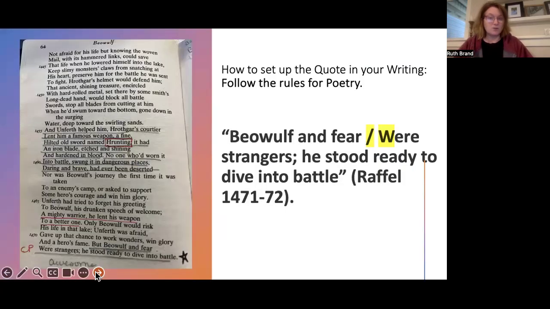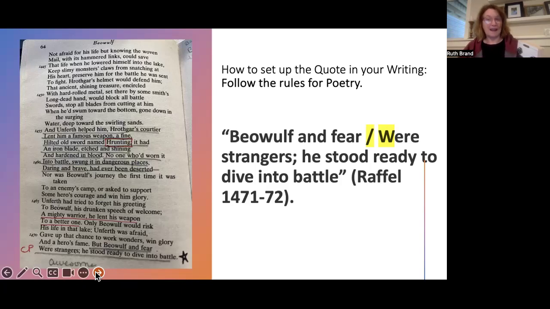The next thing you want to do in order to put this quote into your writing is follow the rules of poetry. This is a poem. It doesn't look like a novel. It's not going to read like a short story in the way that The Ransom of Red Chief was set up. So in The Ransom of Red Chief or any other short story you've read, the sentences are what drive the structure. And so a sentence will go all the way to the end. And if we run out of room, then we move to the second line. Poetry doesn't work that way.